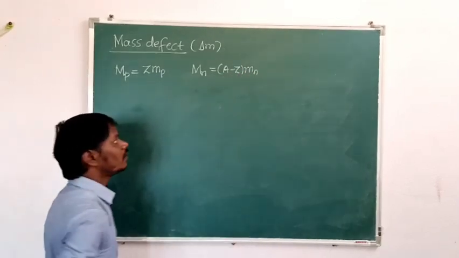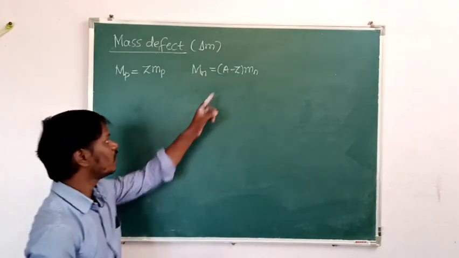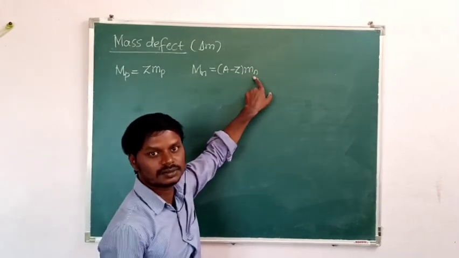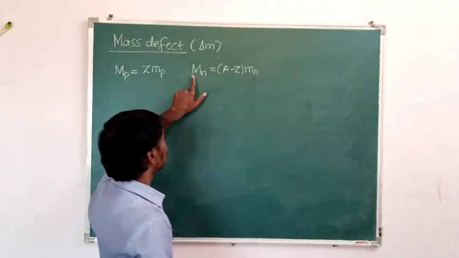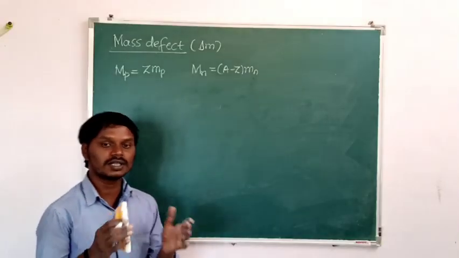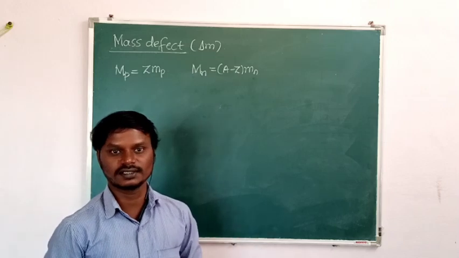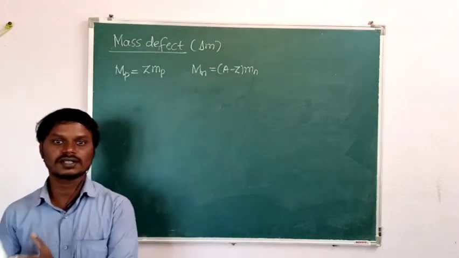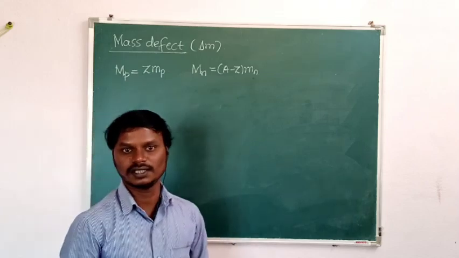The total number of neutrons can be determined by A minus Z, into the mass of each neutron. That gives the total mass of the neutrons in free state. Then what is the total mass of the nucleons in free state? What are nucleons? The protons and neutrons are collectively called nucleons.